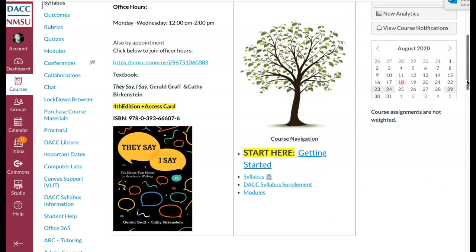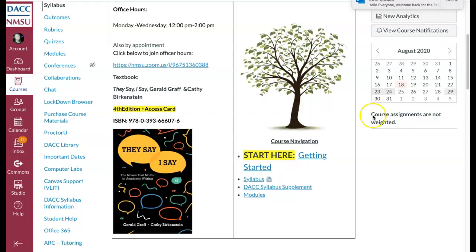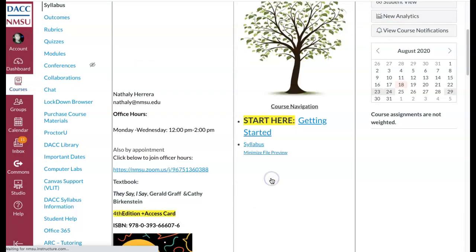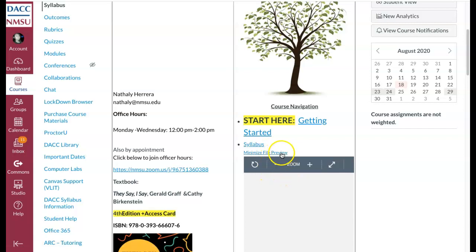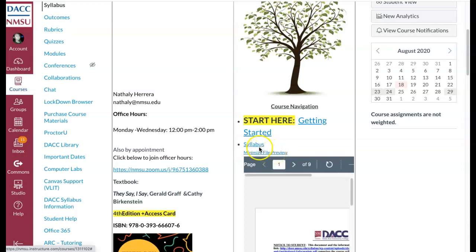Okay, so one of the things I wanted to go over is the syllabus first. To access the syllabus, you can click on preview, click on the magnifying glass, or you can click on syllabus to actually download it to your computer.